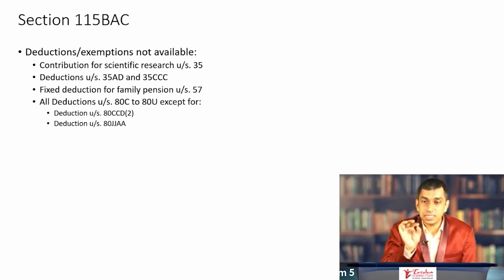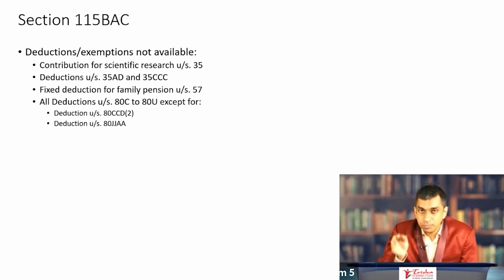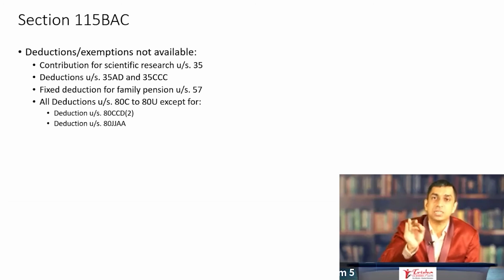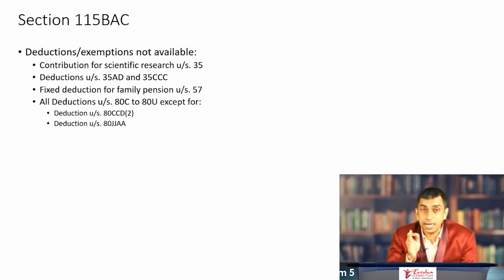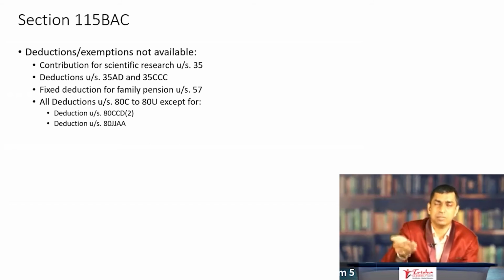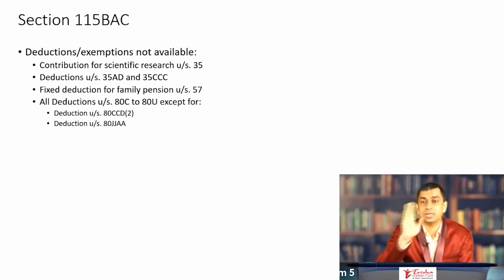Deduction under section 80CCD(2) is still available. What is 80CCD(2)? Contribution by the employer to the National Pension Scheme. That is still eligible as a deduction. Deduction under section 80JJAA is still available. What is that? For additional employees that are employed, there is a certain deduction available as a percentage of their salary for a certain number of years under 80JJAA. That is available for deduction.